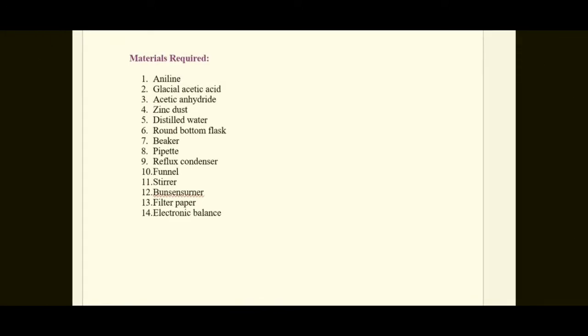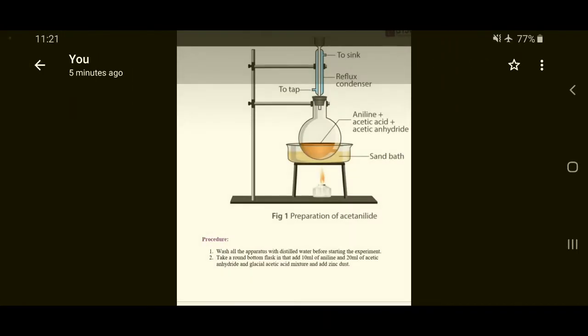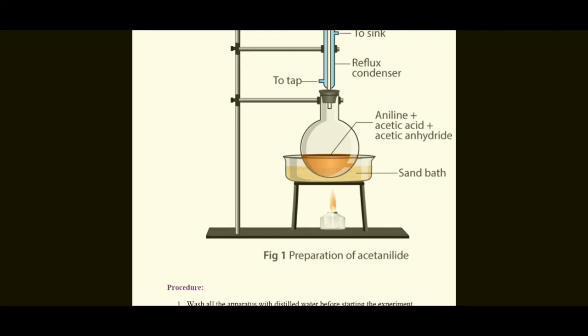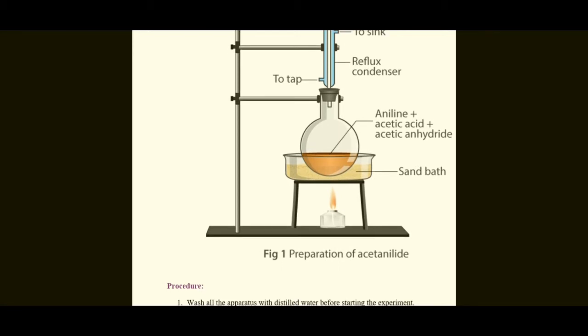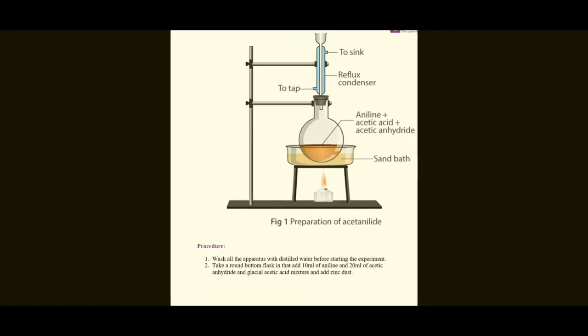Materials required for the preparation of acetanilide: aniline, glacial acetic acid, acetic anhydride, zinc dust, distilled water, round bottom flask, beaker, pipette, reflux condenser, funnel, filter paper and electronic balance. As explained in the given diagram, the setup for the preparation of acetanilide has a stand, an oil bath, aniline with acetic acid and acetic anhydride, and a reflux condenser.